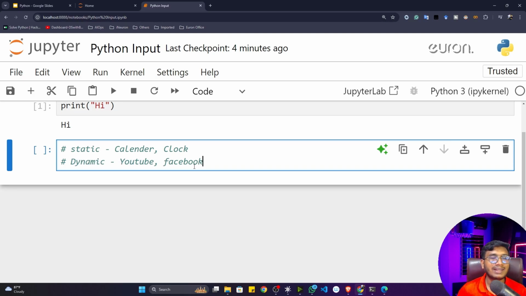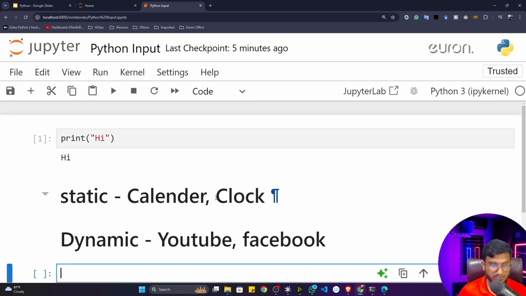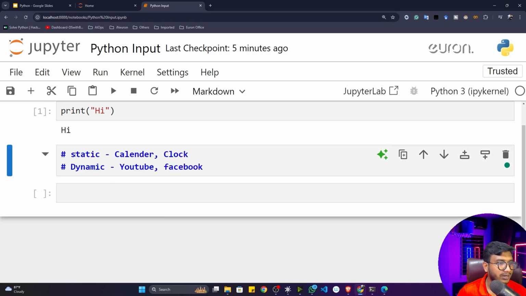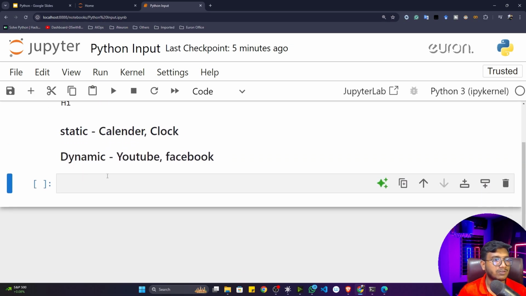Now let's see how we can take the input from the user. Let me make this cell a markdown. For this, I'll click on code, and here is the markdown option. Just select it, and if I press enter, see, it has become markdown, but I actually want a smaller view. I'll add some more hash symbols here. Now I think it would be fine, right?